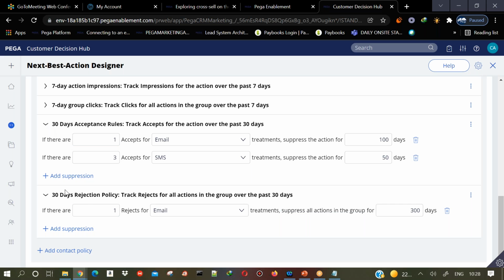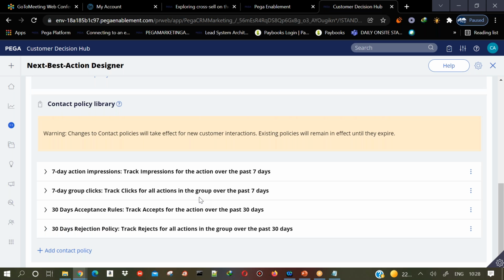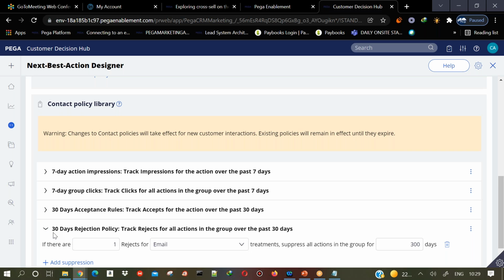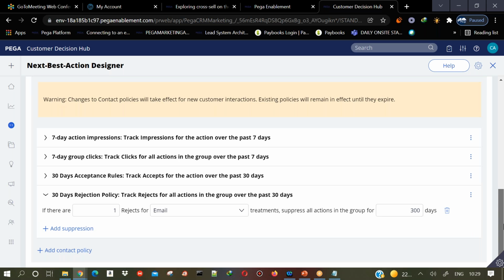The suppression policy is used to hide a particular offer based on the customer's action. Let us say the customer is accepting the offer, we should not show the offer again. Let us say the customer is rejecting the offer, we should not show the offer again. Let us say the customer has seen the offer 3 times, but did not take any action.